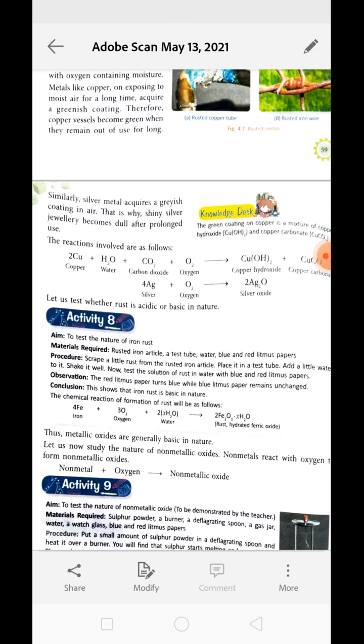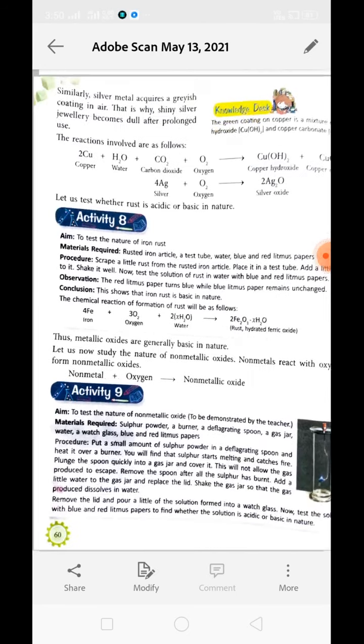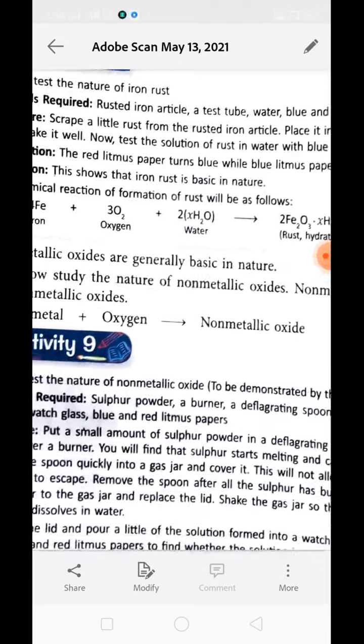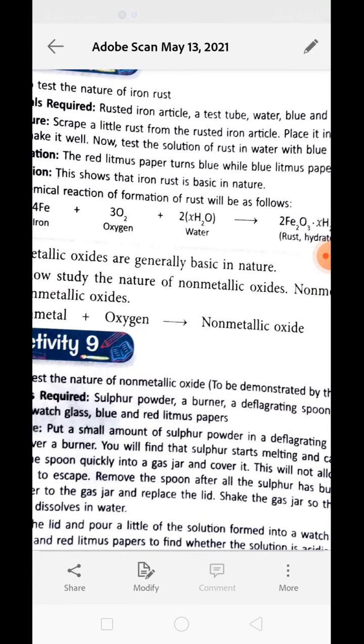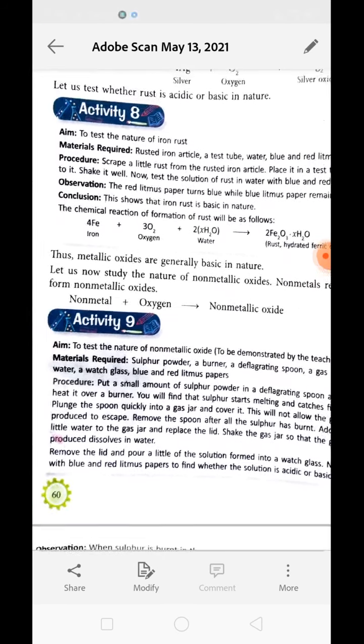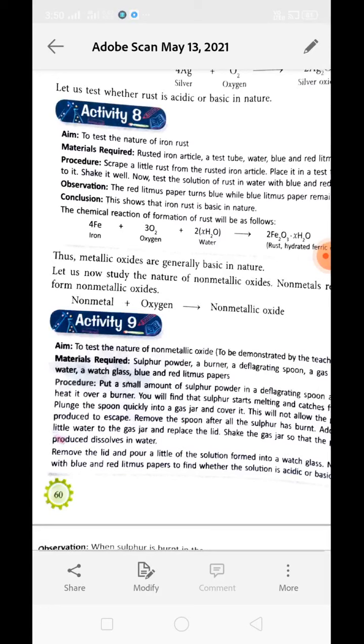Understood? Now what about non-metals? When non-metals react with oxygen, they form non-metallic oxides. So this is the general formula for the reaction of non-metals. Understand? Non-metal when reacting with oxygen forms non-metallic oxide. Now, we can test the nature of this non-metallic oxide by performing an activity. To know the nature of non-metal oxides, we need to test the nature.